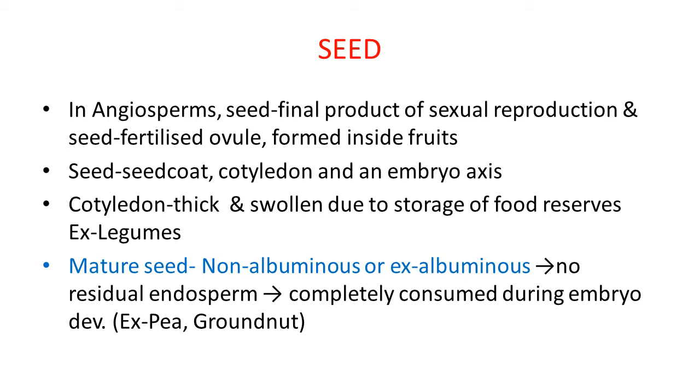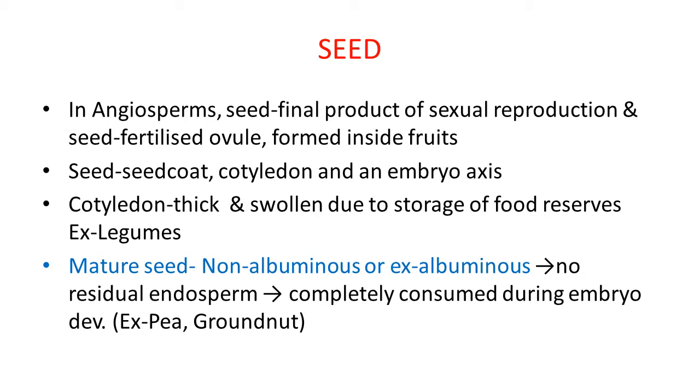First, seed. What is seed? In angiosperms, seed is the final product of sexual reproduction. It is actually a fertilized ovule which is formed inside fruits. The main parts or regions observed in the structure of a seed are the seed coat, cotyledon and an embryo axis.